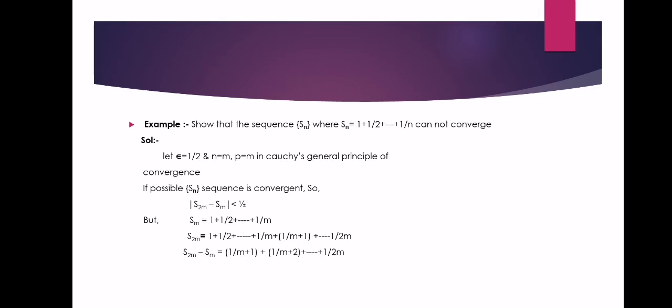Then subtracting both of them, we get S2m minus Sm is equal to 1 by m plus 1 plus 1 by m plus 2 plus and so on up to 1 by 2m.